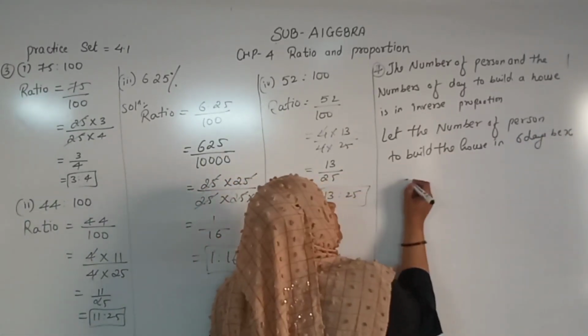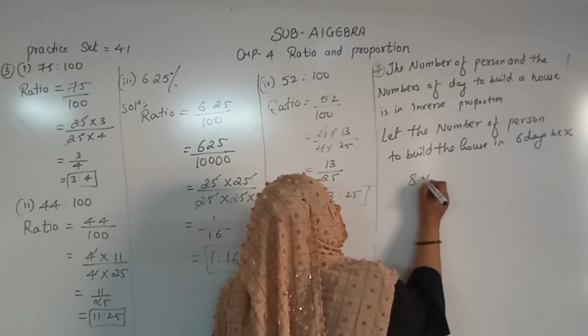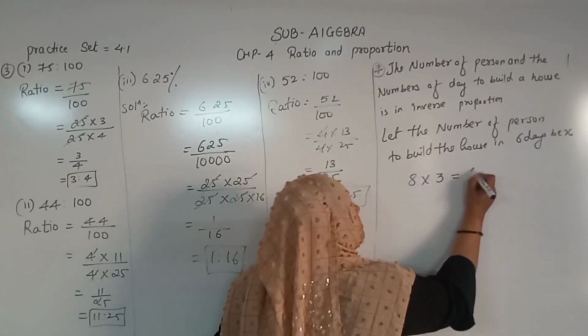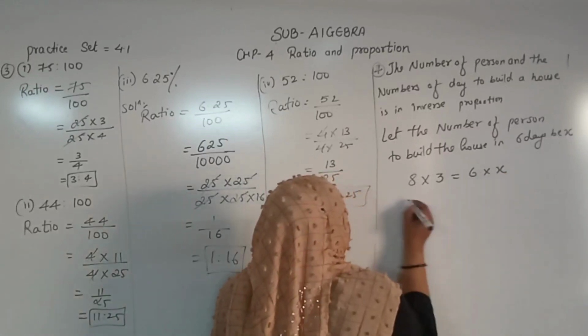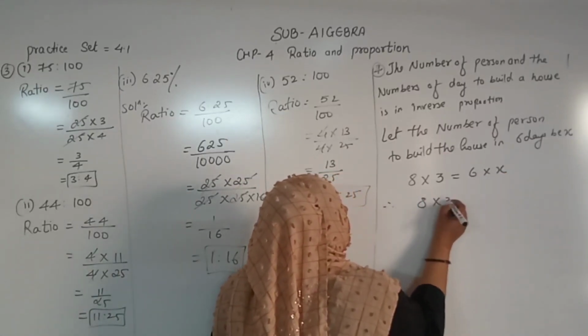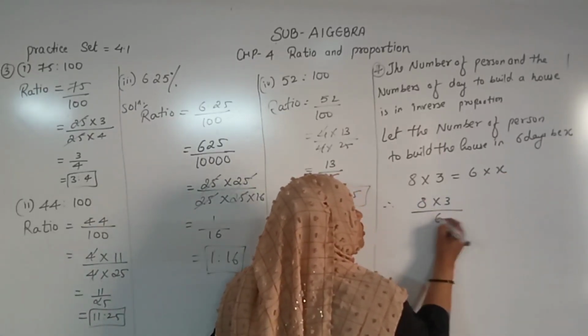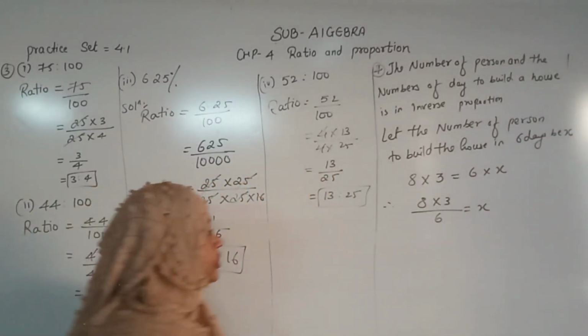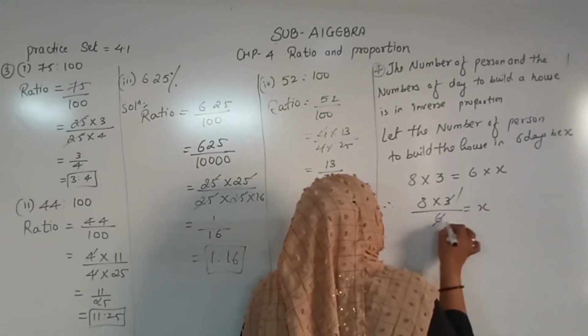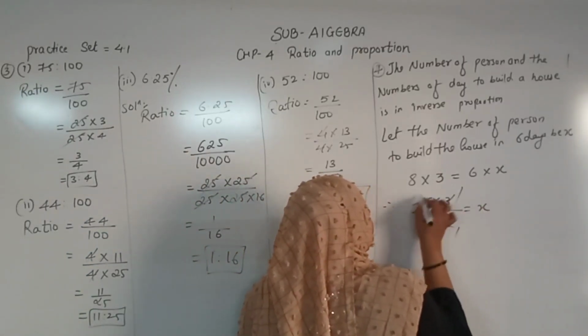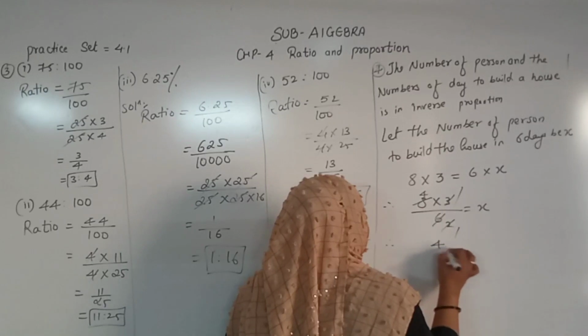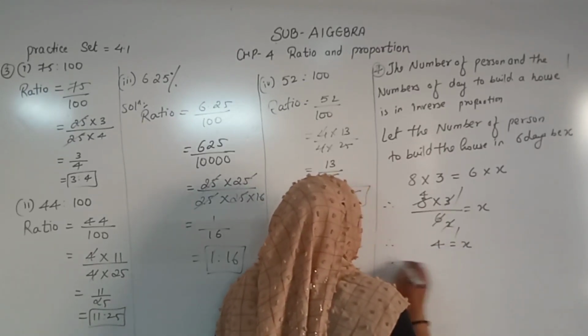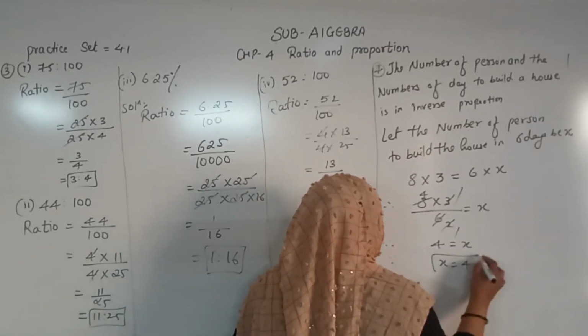So here what I have written: 8 days into 3, 6 days into x. Therefore 8 into 3 as it is, 6 is in the division, taking 6 in the multiplication, taking the division. So 3 1s are 3, 2 1s are 2, 1 4s are 4. Therefore 4 equals x. So that is x equals 4.